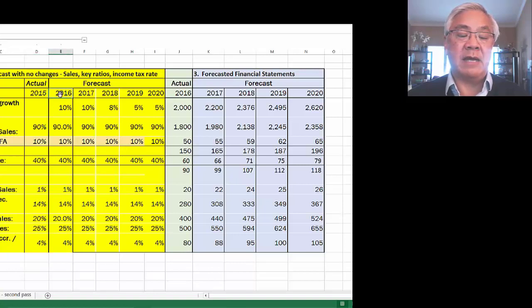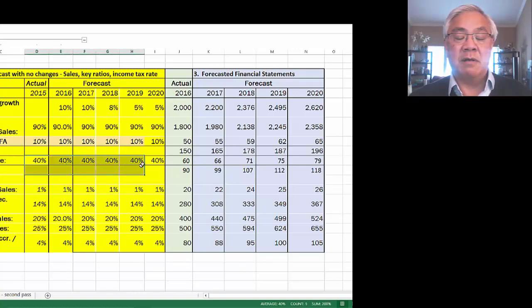We're then going to lay down a base year of 2016, look at what growth occurred in sales, and then the relationship between sales and the key line items, those being operating cost, the cash, AR, inventory, fixed assets, and AP. Those are all going to be used in our projections of the balance sheet. The only one that's not tied to sales is the depreciation. We're stating that as a percent of fixed assets. So here's 10% of fixed assets. Tax rate is just an assumed 40%.